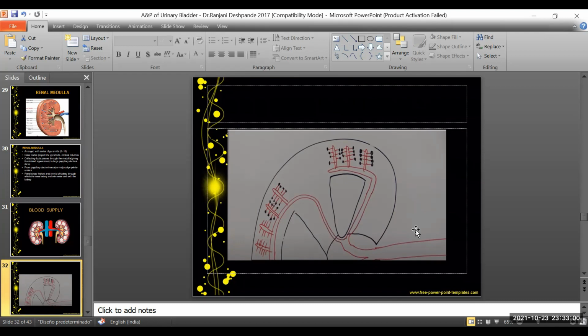This is a clear-cut explanation of nothing but Mutravaha Dhamanyo Dve, that is, there are two renal arteries that, moving further, split into Dashada, Shatada, Sahasrada.